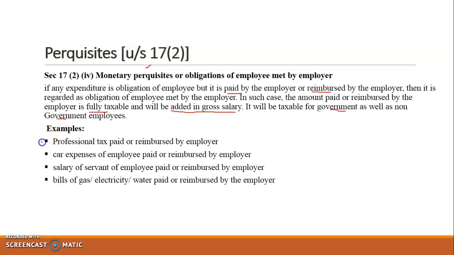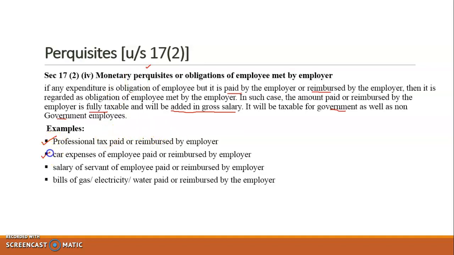So these are the examples. First one is professional tax paid or reimbursed by employer, and that we have already discussed that in case the employer is making the payment of professional tax on behalf of the employee, then it will be first added in the gross salary and then later on it is allowed as deduction under section 16. Remember? So this is one of the cases of monetary perquisites.